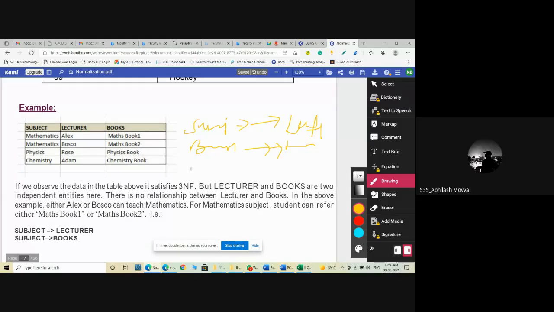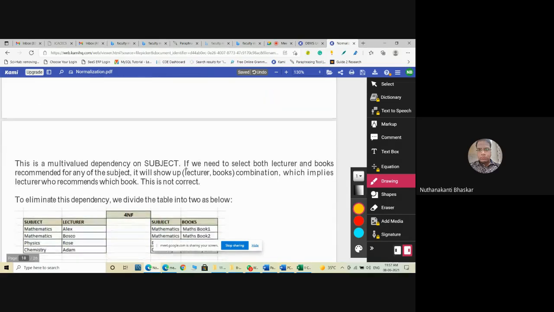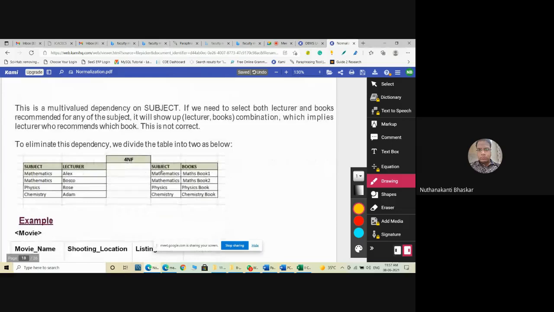Even we can take another normal functional dependency. What is that? Here, mathematics books. Mathematics is math book 1 and mathematics math book 2. Again, we have different multi-valued functional dependency. So we need to decompose the table into subject lecture and subject book, so that there is no chance of multi-valued functional dependency.